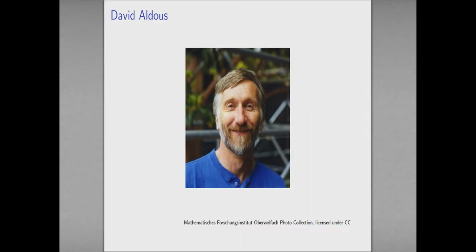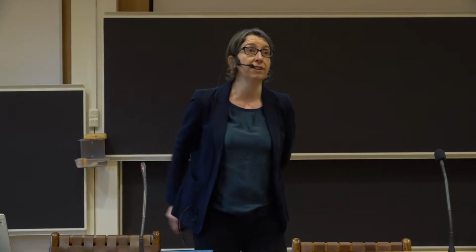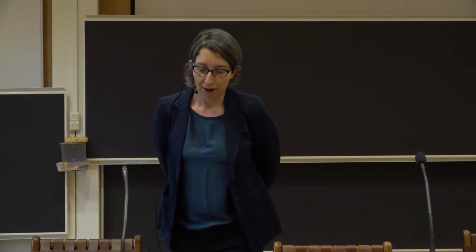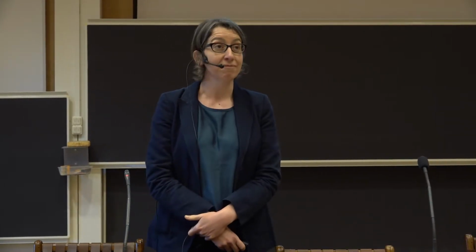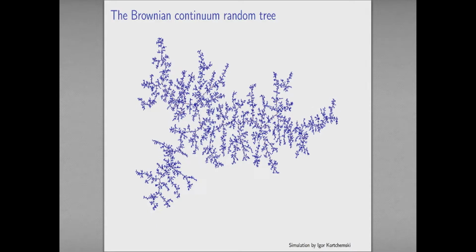Roughly speaking, this is what you get when you take a large uniform random tree and you look at it from a long way away. So I want to show you how it arises and something about why this limit works. And along the way, I want to give you a flavor of my area of mathematical research, which is somewhere between probability and combinatorics, and also somewhere between discrete and continuous.